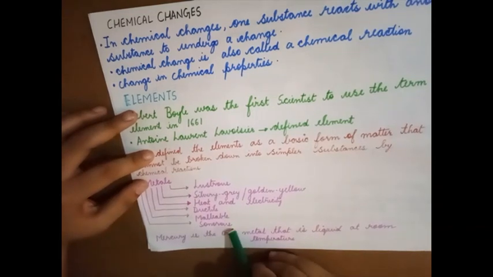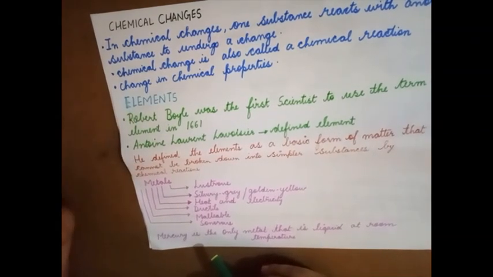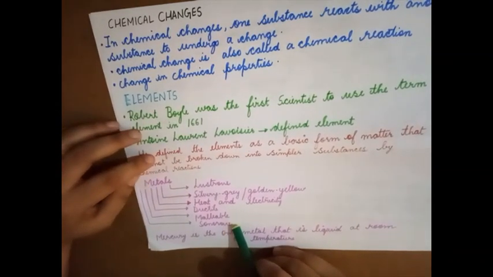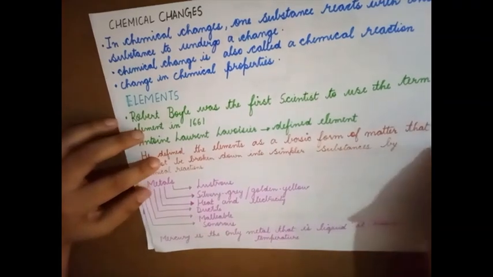It is sonorous, which means it produces sound. For example, school bells are sonorous. It produces sound when you hit it. Most of the metals are sonorous in nature. Mercury is the only metal that is liquid at room temperature.